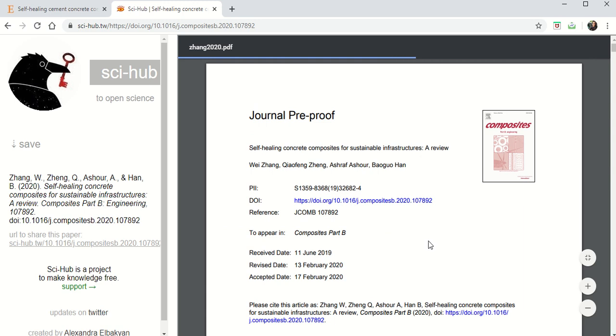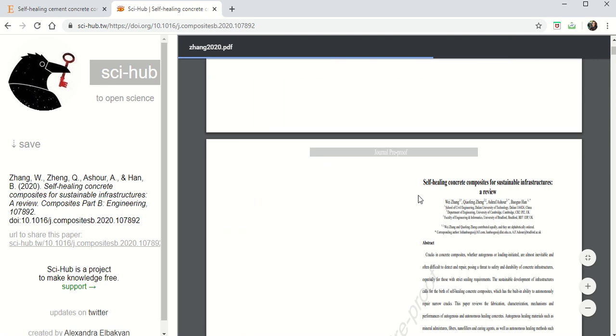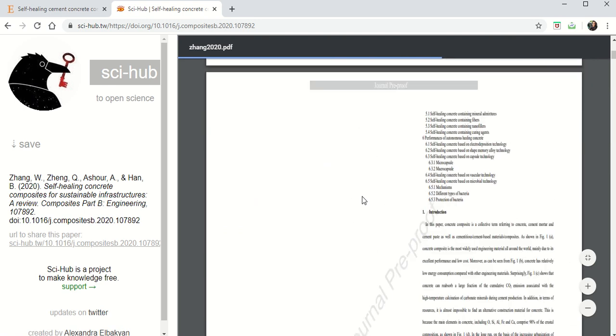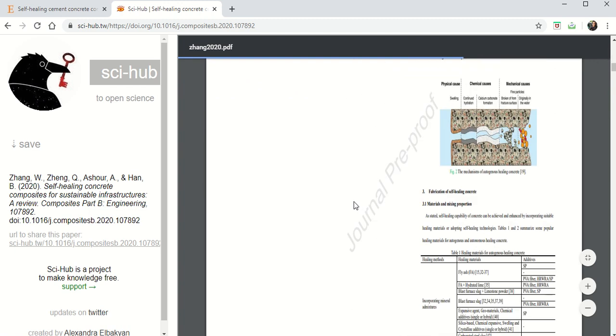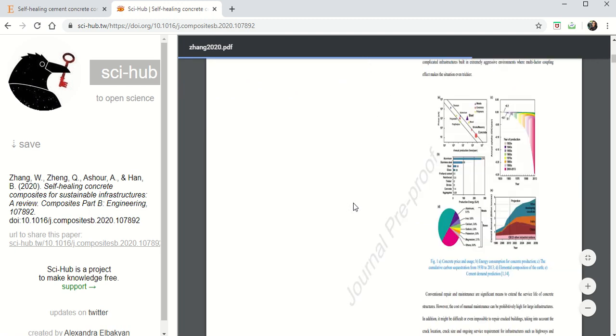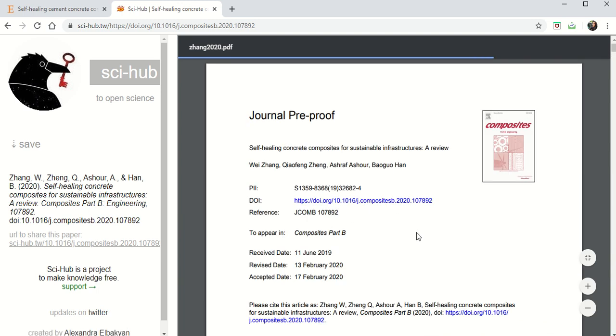So let's see. Once the complete paper downloads, see, the paper is loading right now. Once the complete paper loads, you know how to download your PDF. The same way, you have to give a download, then your paper will be ready. Let's wait and see.